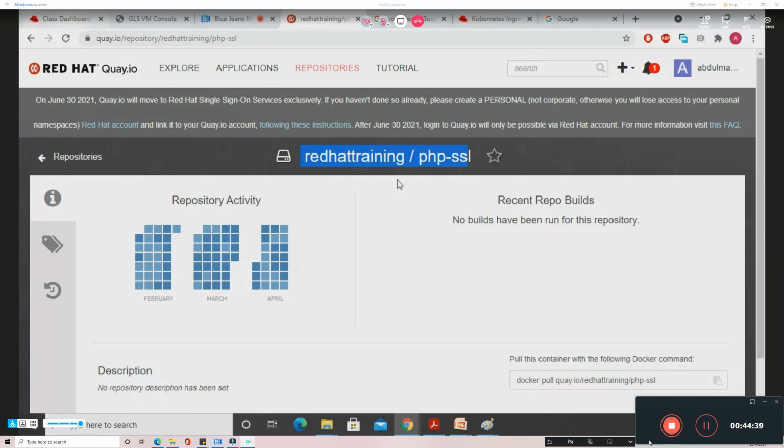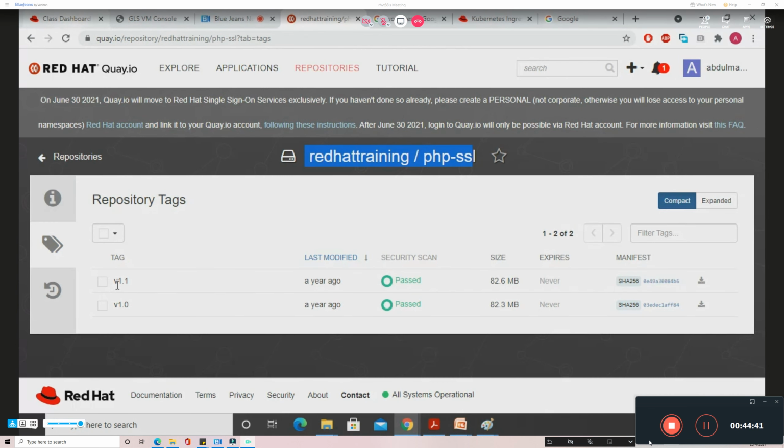So it has got two tags. I want to use the tag version 1.1. The reason for using that is that 1.1 is secure and 1.0 is insecure. So I'm going to use this 1.1 for a secure deployment.